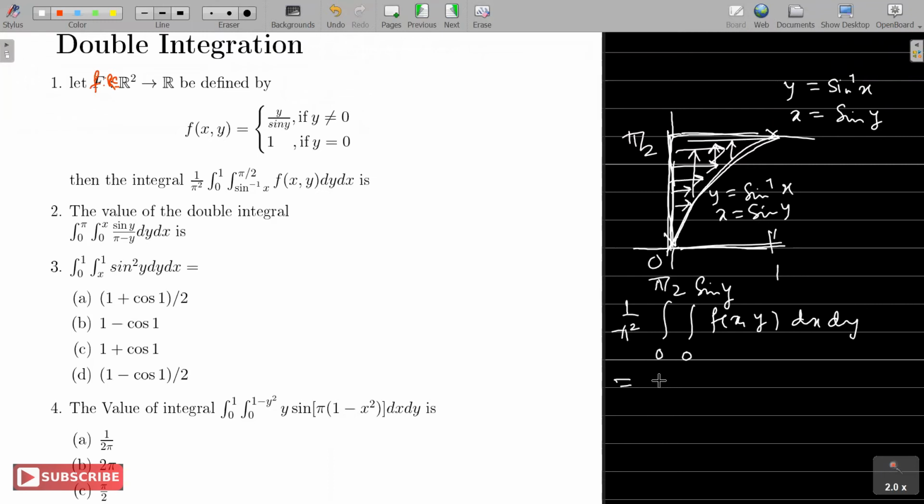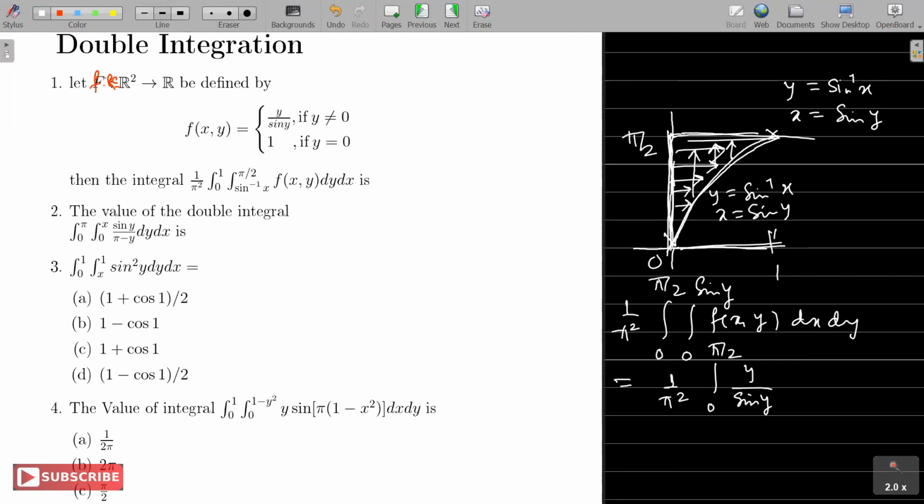Yeah, very good. Many of you have given the answer, and that's correct. Maybe quickly I can write down 1 by pi square, integral 0 to pi by 2. Our function is y by sine y, right? Except on the x-axis where y is 0, their function is 1. But otherwise, over the whole region, it's y by sine y. So I can very well assume the function is y by sine y.